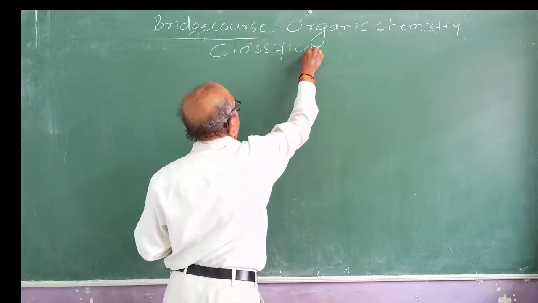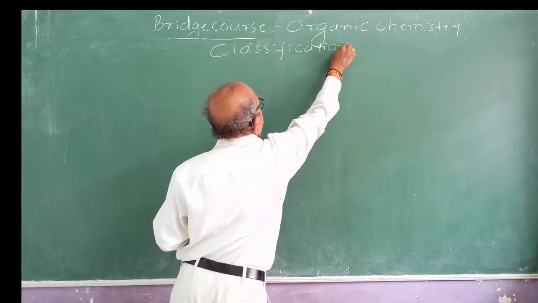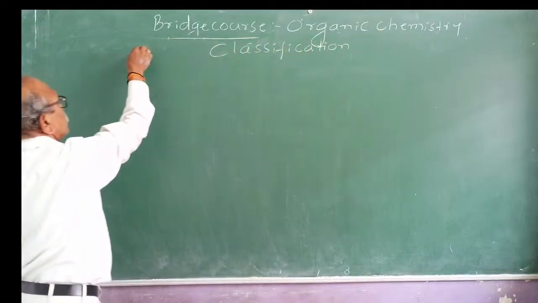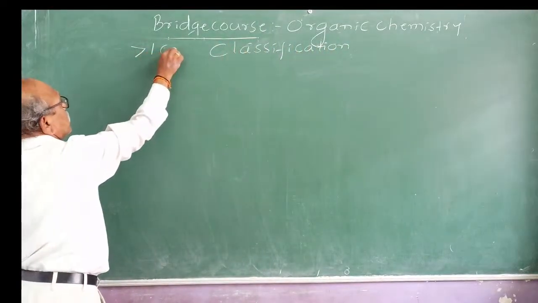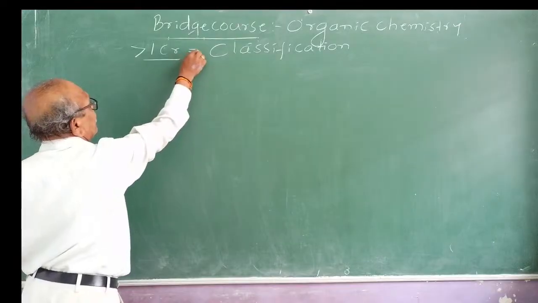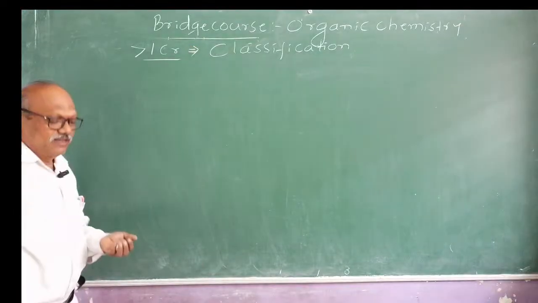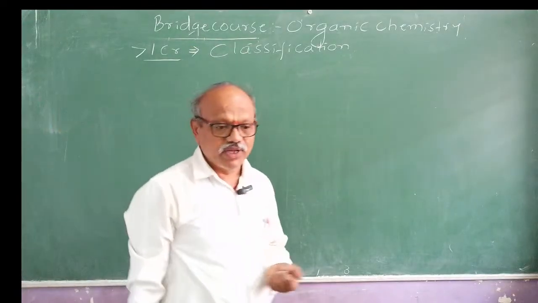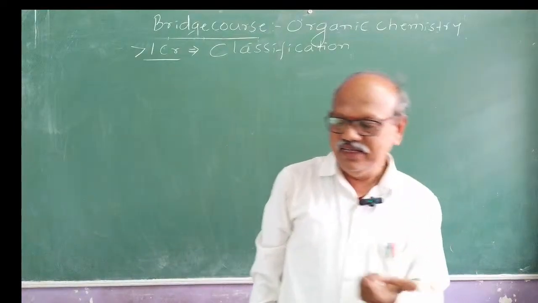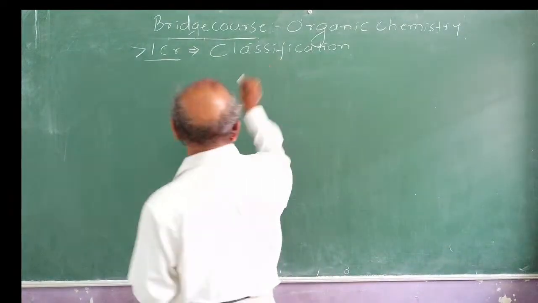Just refreshing: there are more than 1 crore organic compounds, and to make the study easier, organic compounds were classified.